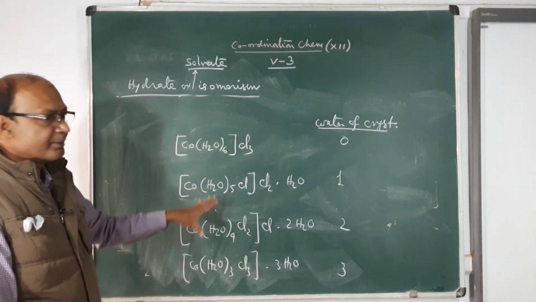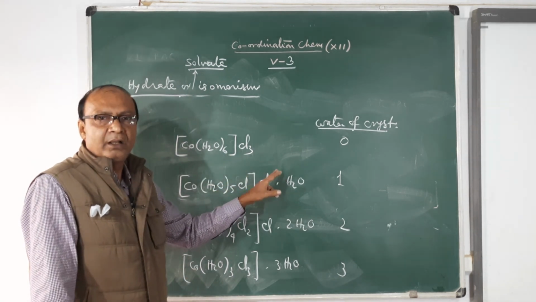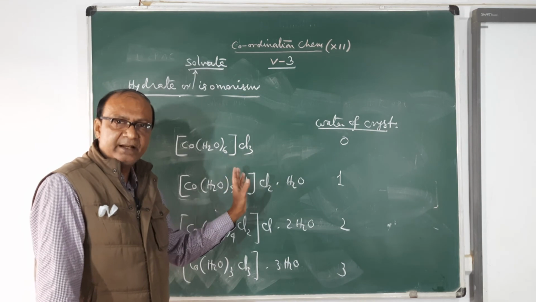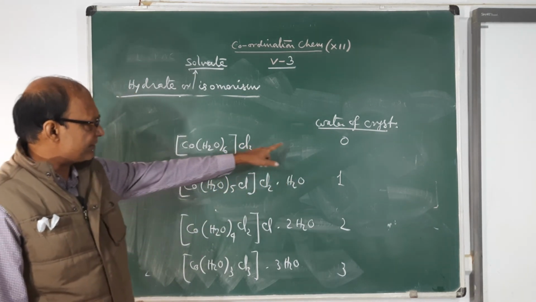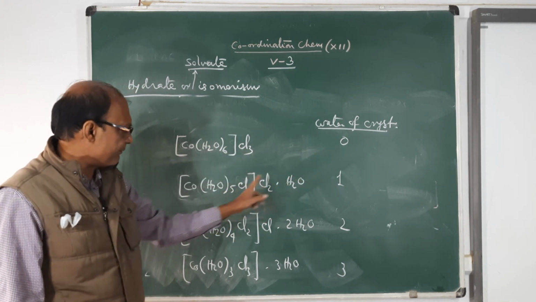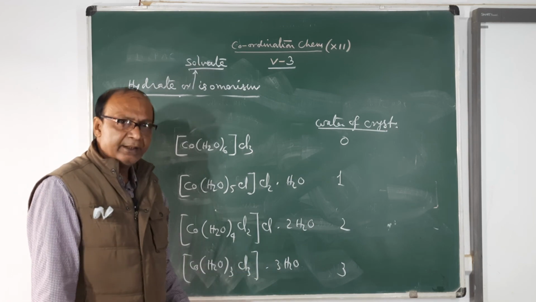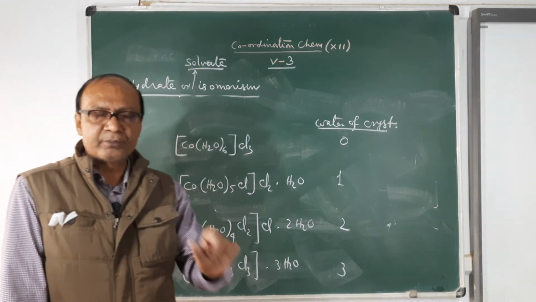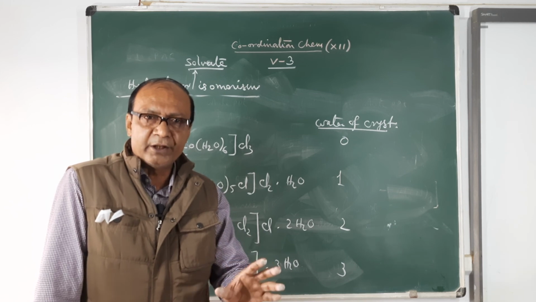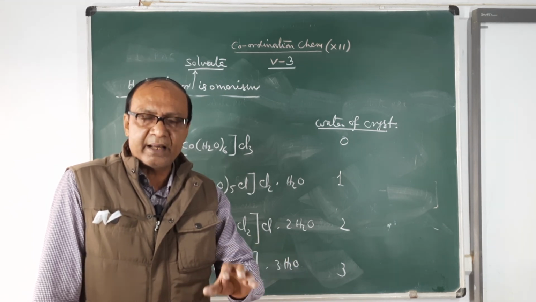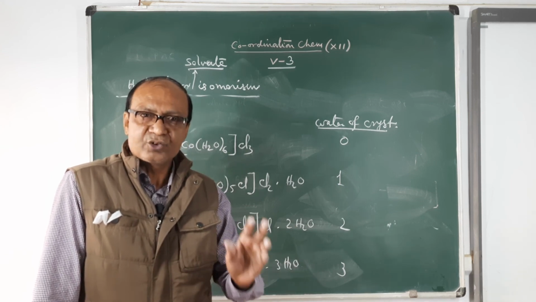So solvate isomerism arises due to the different number of water molecules as ligand and as water of crystallization. Why different number? It is 6 and 0, it is 5 and 1, it is 4 and 2, it is 3 and 3. So solvate isomerism, this isomerism arises due to the different number of water molecules acting as ligand and as water of crystallization.